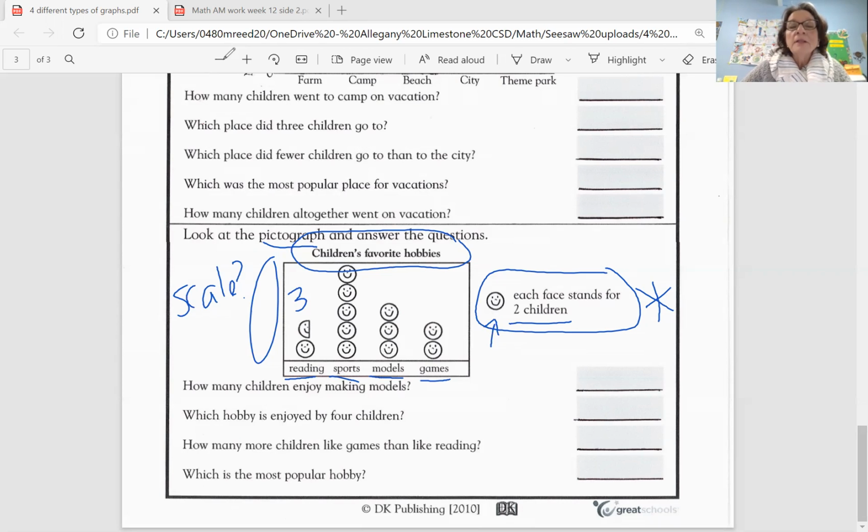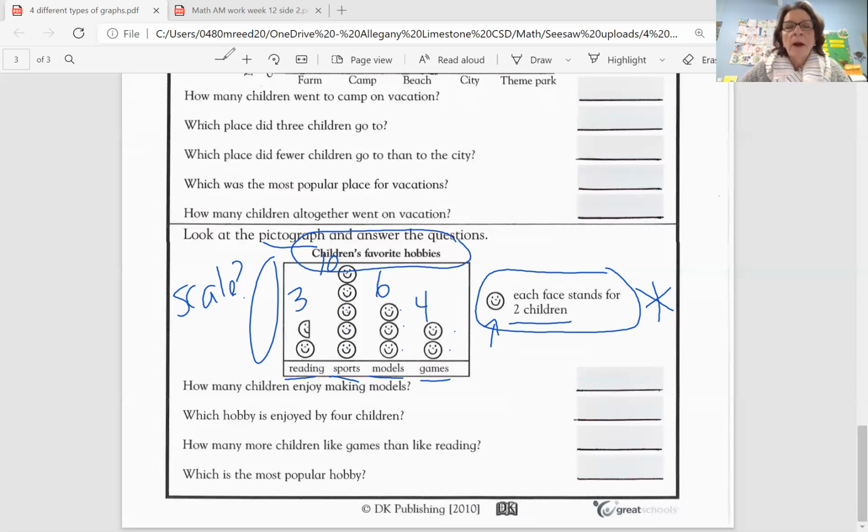All right. If I go to sports, a lot of people voted for sports, and I can use skip counting to help me with this. So I can say 2, 4, 6, 8, 10, 10 children voted for sports. And I'm going to write those numbers right at the top of my line of pictures. Okay. Let's look at models. So this must mean building models as a hobby. And I've got 2, 4, 6. So I'm going to put a 6 there. And then last but not least, how many people chose games as their hobby? It would be 2, 4. So I'll put a 4 there. All right. So hopefully that shows you quickly how to read a pictograph.